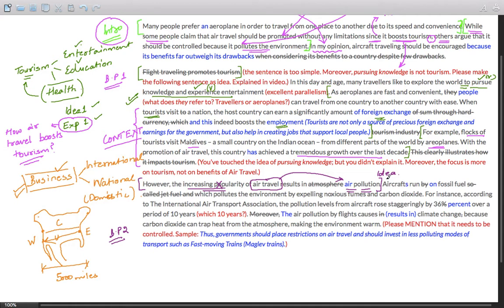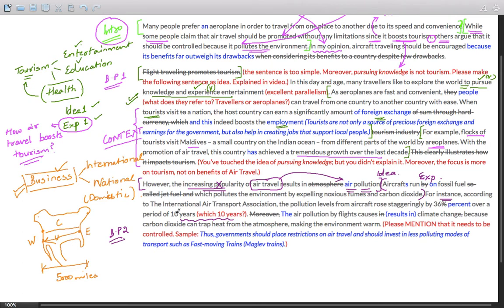Thereafter, the student explains in sufficient detail. This detail is fine, so this is an explanation. The explanation is fine. For instance, this also seems good, except some minor mistake over here. You have to mention which 10 years, the last 10 years, or the decade of the 1980s, 1990s, the first decade of the 21st century.